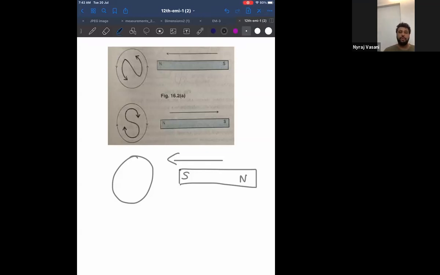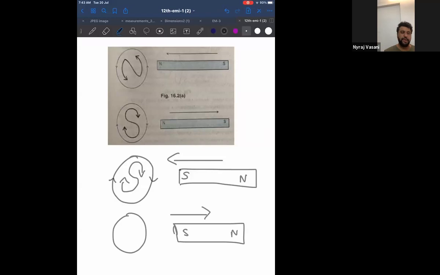See here. When the south pole of a magnet is brought towards the coil, the coil will behave like the south pole only. Because the coil wants the magnet to repel. Since the magnet is coming towards the coil, the coil wants the magnet to go away. What is the best way to make the south pole go away? The best way is for the coil itself to act like the south pole. Therefore, they will repel. And the last one, tell me, if the south pole is going away from the magnet, what should be the answer?